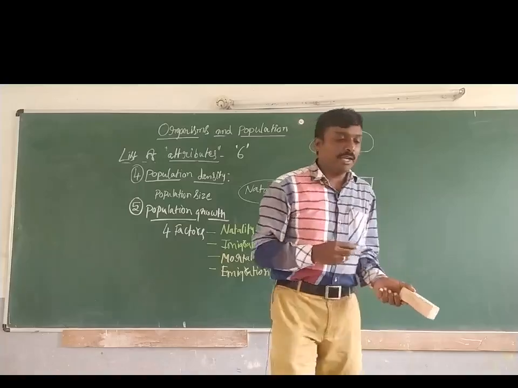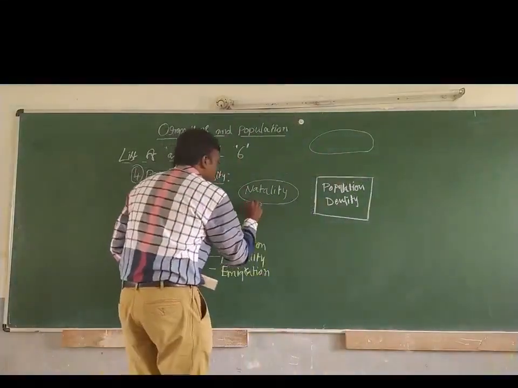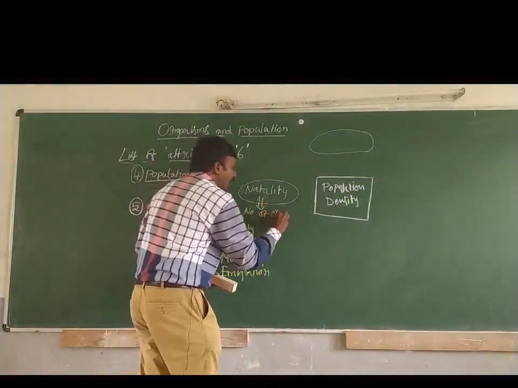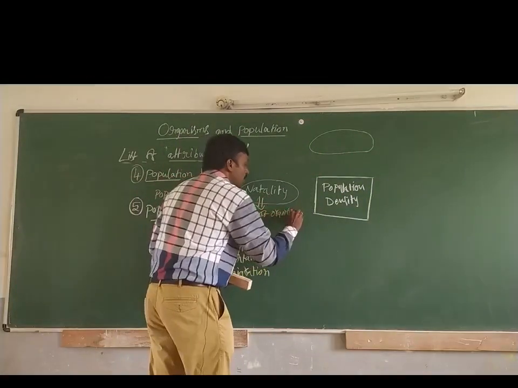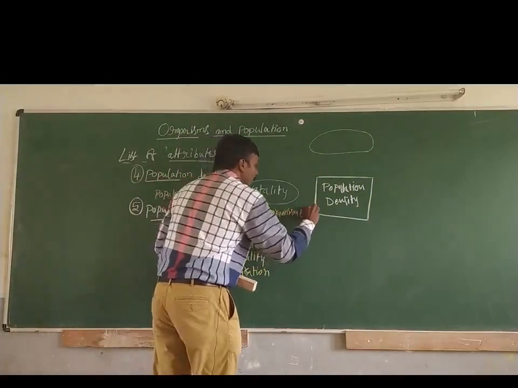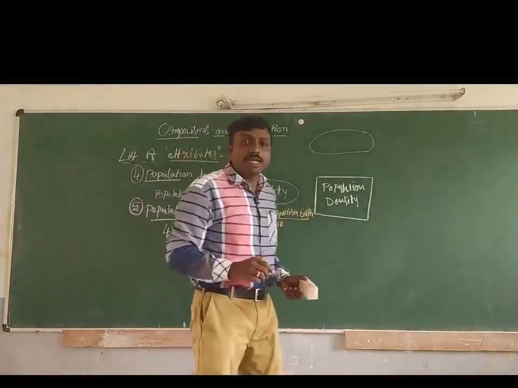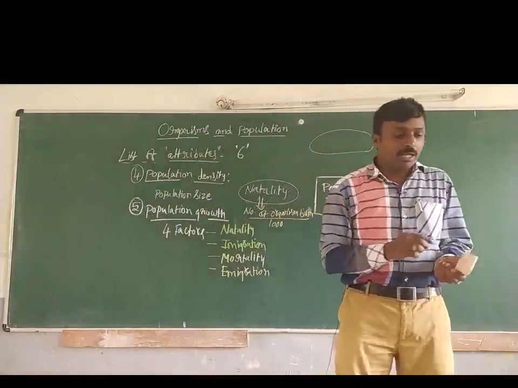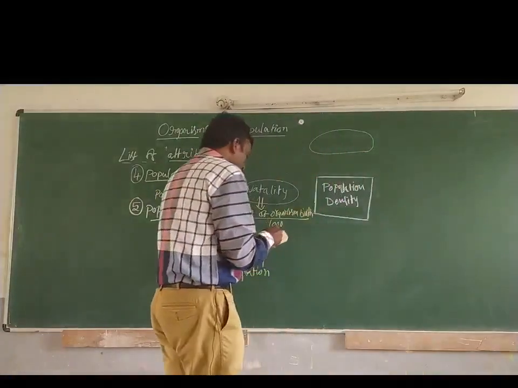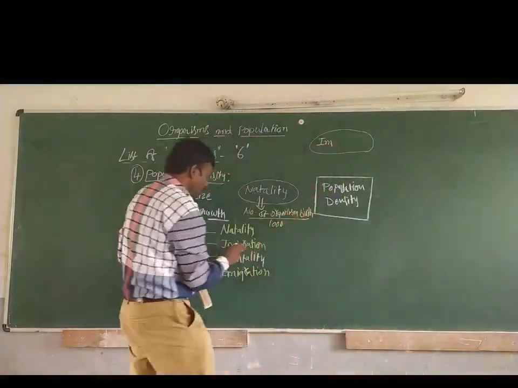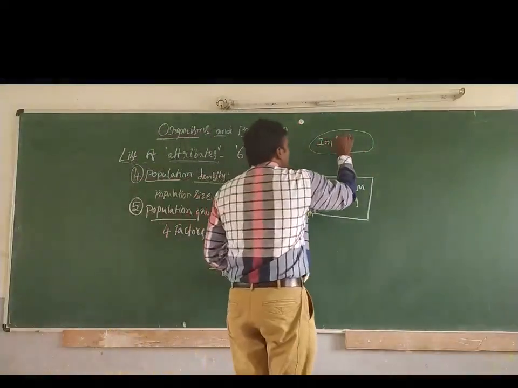It is the number of organisms born per 1000. Next, the second factor, immigration.